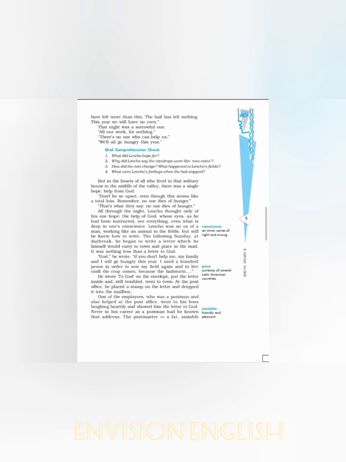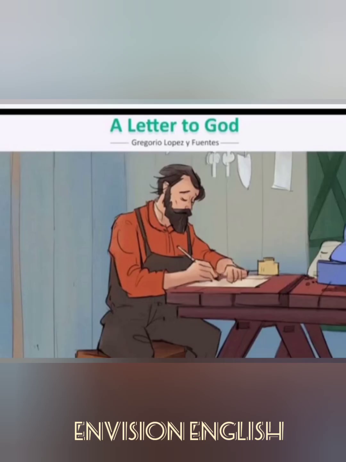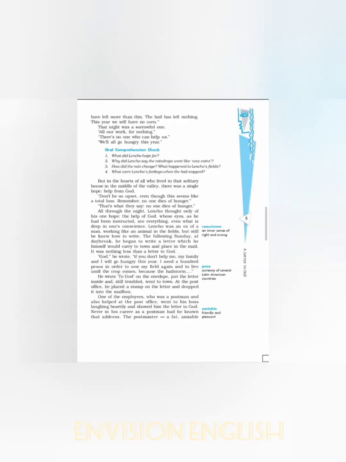Keeping in his mind the amount of money he required, that is 100 pesos. He has a requirement of 100 pesos. Keeping this required money in his mind, he started to write the letter like this. "God, if you don't help me, my family and I will go hungry this year. I need 100 pesos in order to sow my field again and to live until the crop comes, because the hailstorm came and it devastated me, it destroyed me."